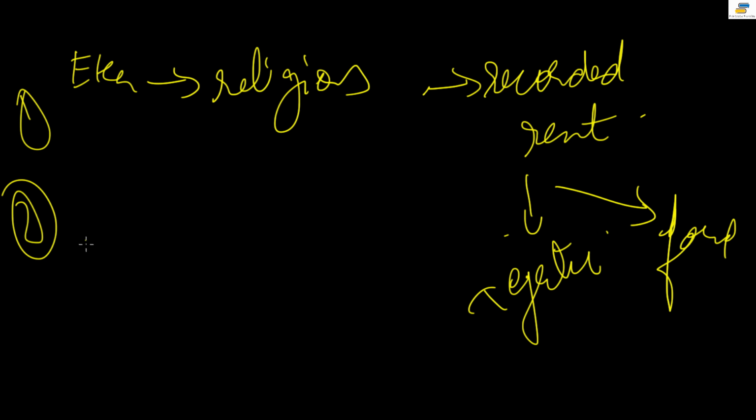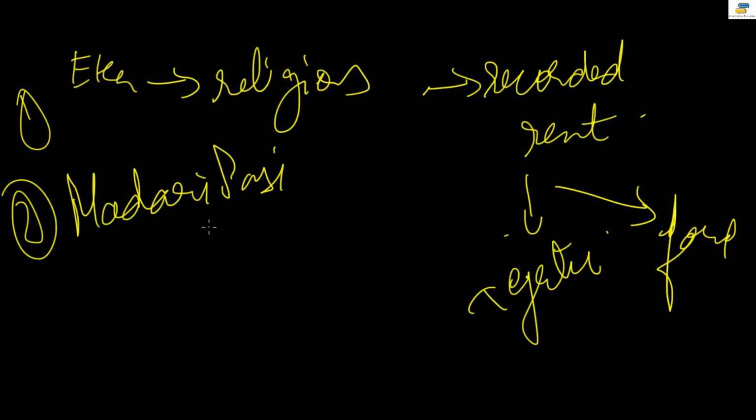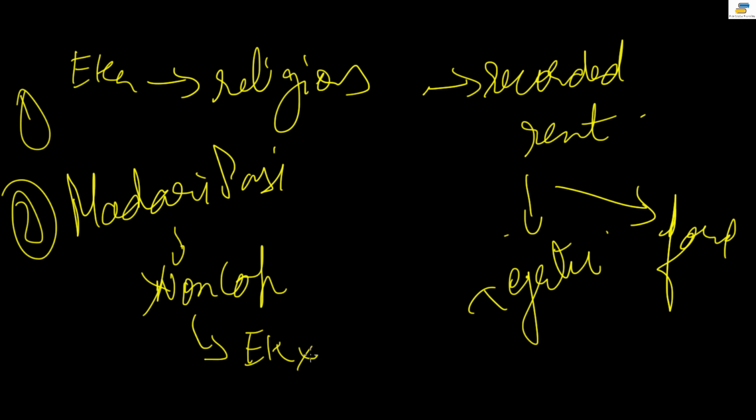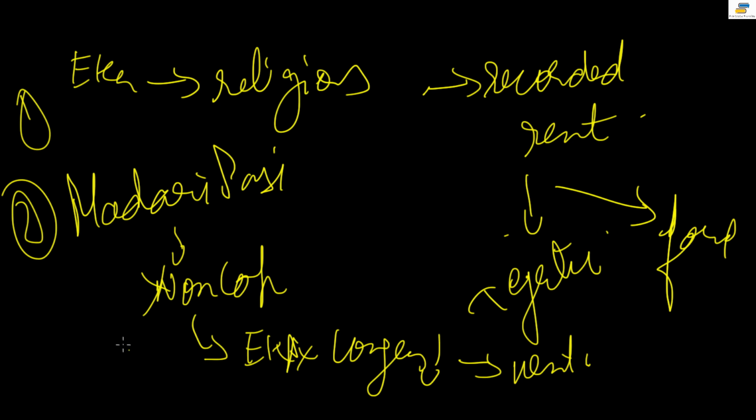Number two, there were some grassroots level leaders, like Madari Pasi, a very important leader of the Indian struggle. Madari Pasi came into prominence. These low caste leaders did not believe in non-cooperation. And because of these people, the Eka movement's contact with the Congress declined, and after that it went on its own way. This movement was not associated with Congress. So we are studying only how much it was associated with the main central movement.